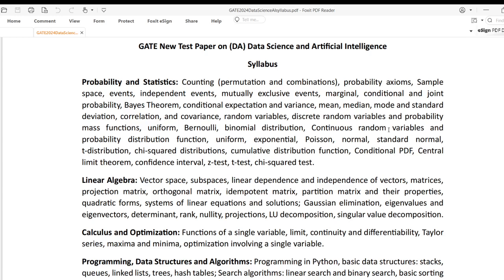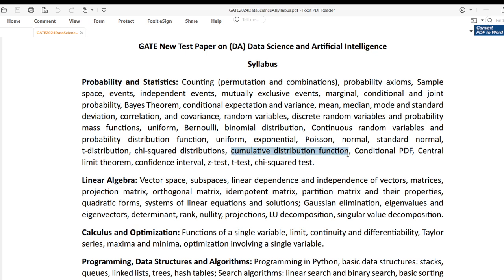Then they move to continuous random variables, and their standard probability distributions like uniform, exponential, Poisson, normal, which is very important, standard normal. Here are some more important distributions: t distribution, chi-square distribution.